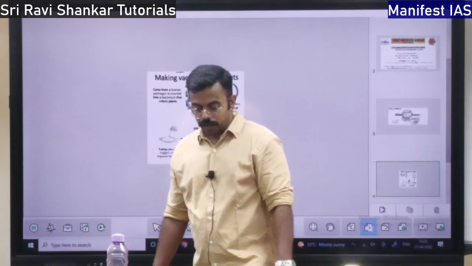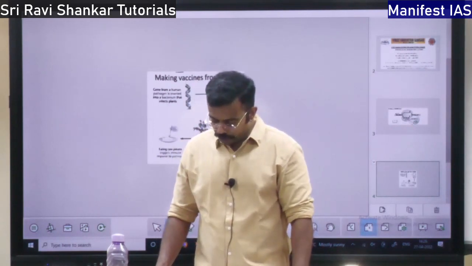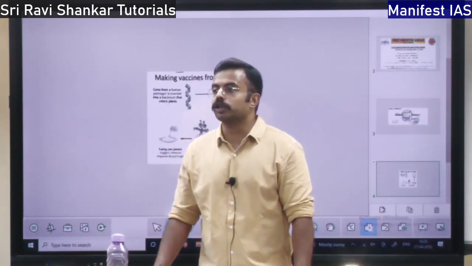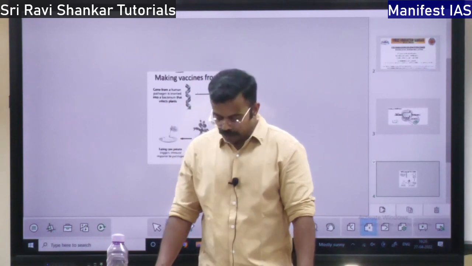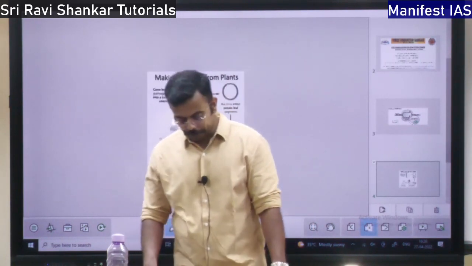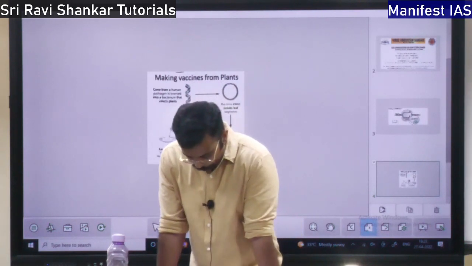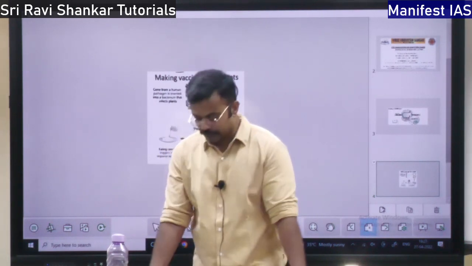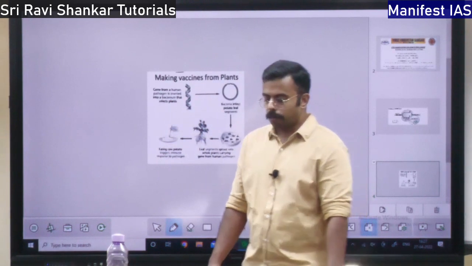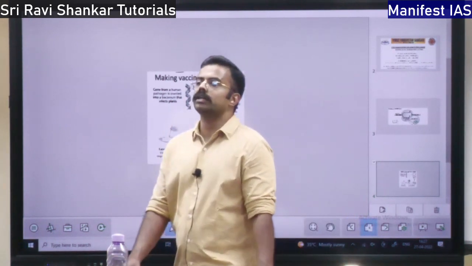Then from bone marrow or fat, from there also you can take the stem cells. Then adult stem cells can be taken from anywhere, right? Then perinatal stem cells can be taken from the umbilical cord. What is the umbilical cord?